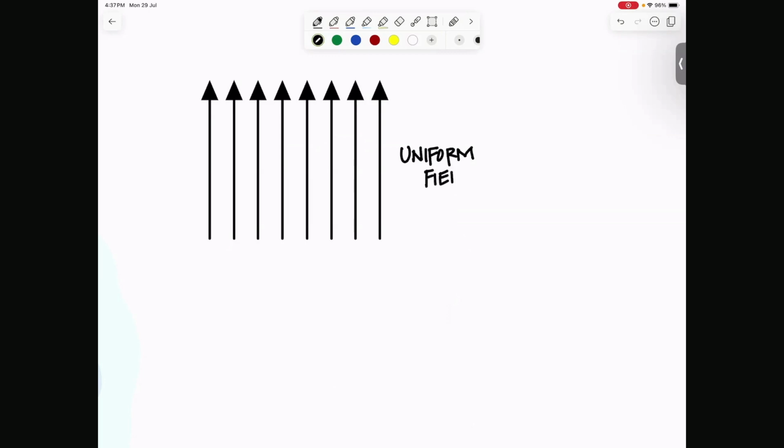Uniform field. Okay. So why uniform? The line spacing is equal. Because of equal spacing, that's why it's uniform. So the spacing is important. Equal spacing.